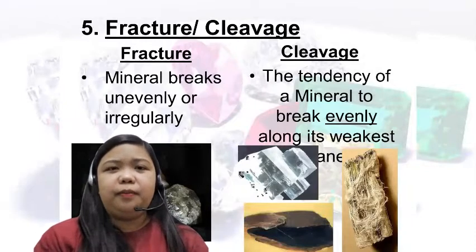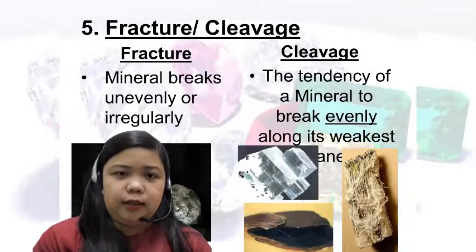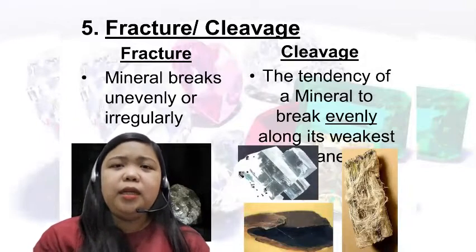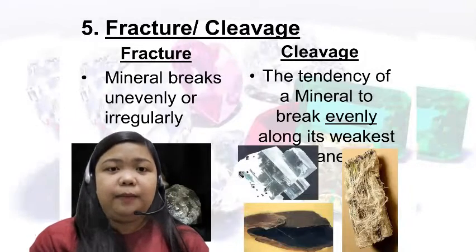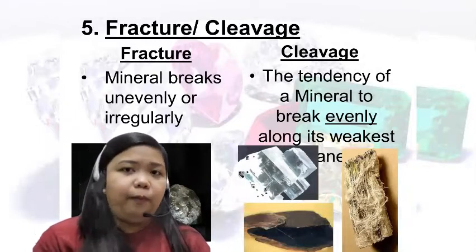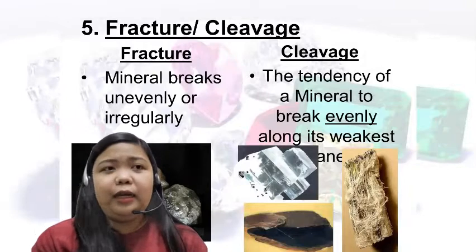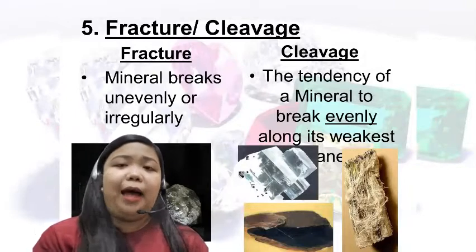Let's think of it. First, according to our definition, we have fracture. It tells us that a mineral can break unevenly. And when we talk about unevenly, meaning there is no specific and no regular pattern. It will break in any form. It can break horizontally, diagonally, vertically, or in any manner.